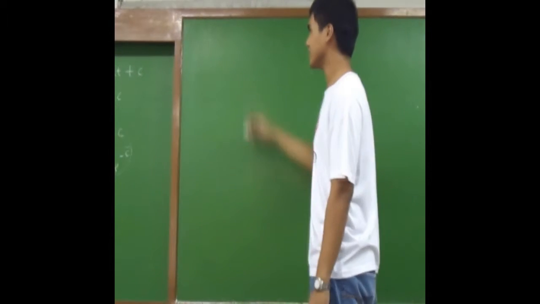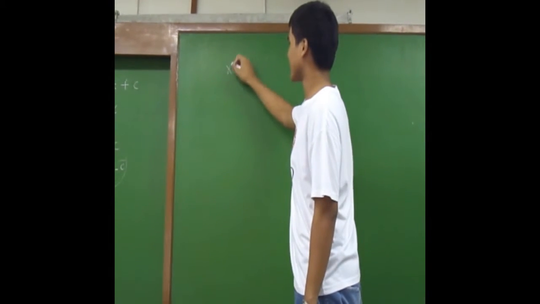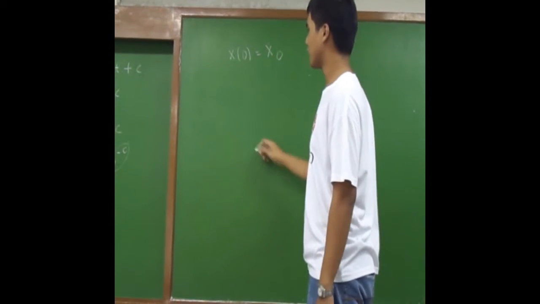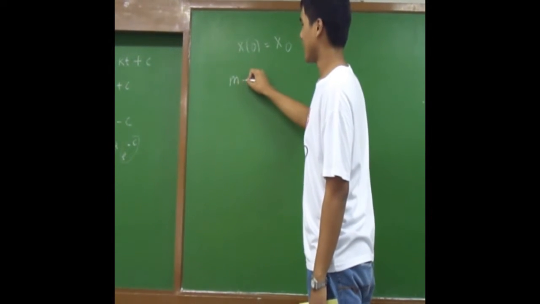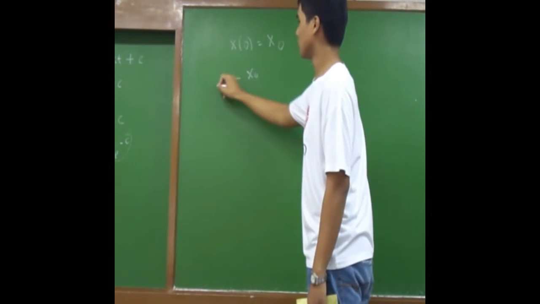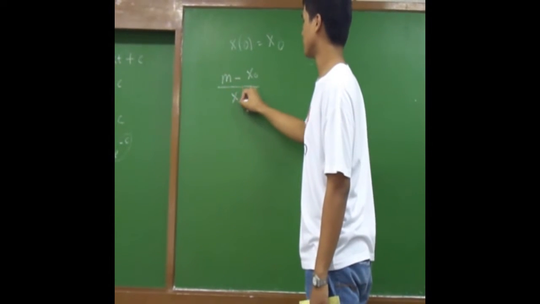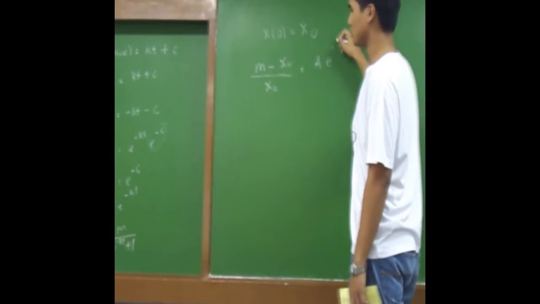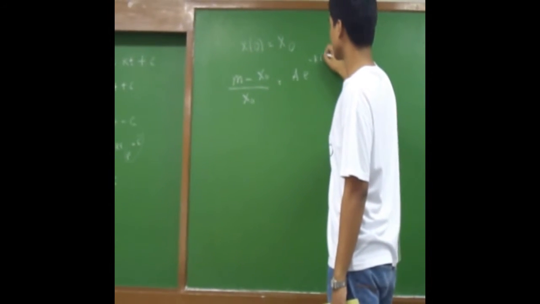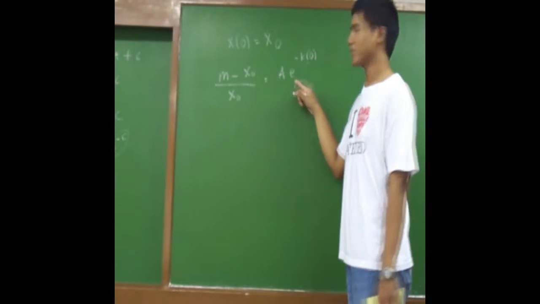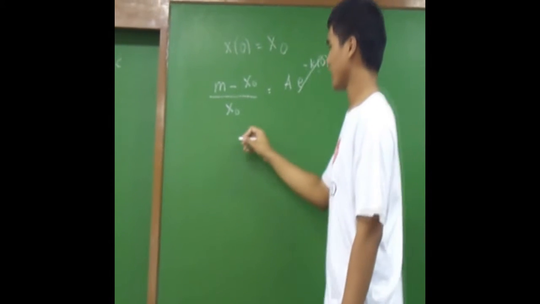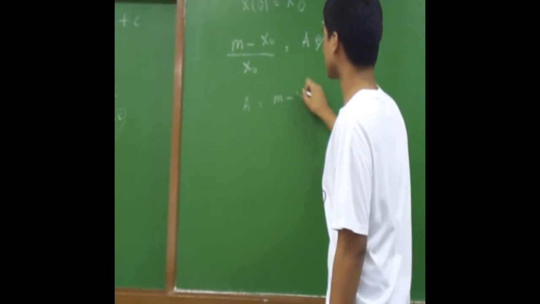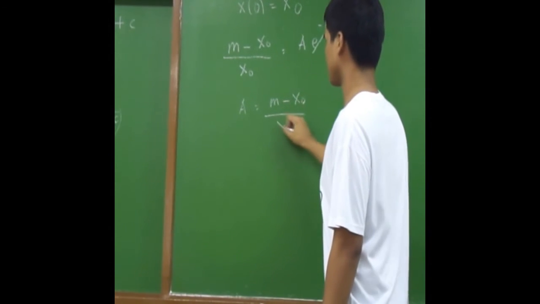If we let the condition x at time 0 be x sub O, we will have m minus x sub O all over x sub O equal to a raised to negative k times 0. So this term becomes 1 and we are left with a equal to m minus x sub O all over x sub O.